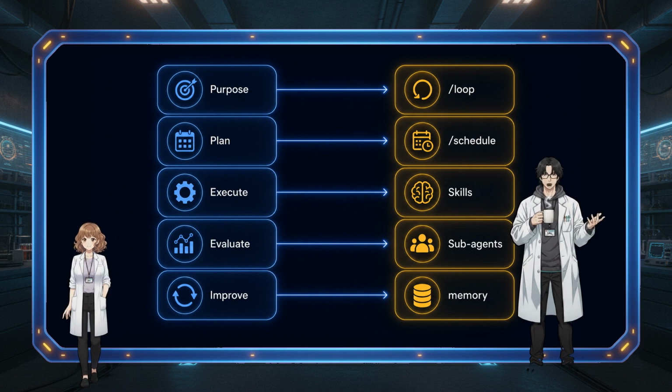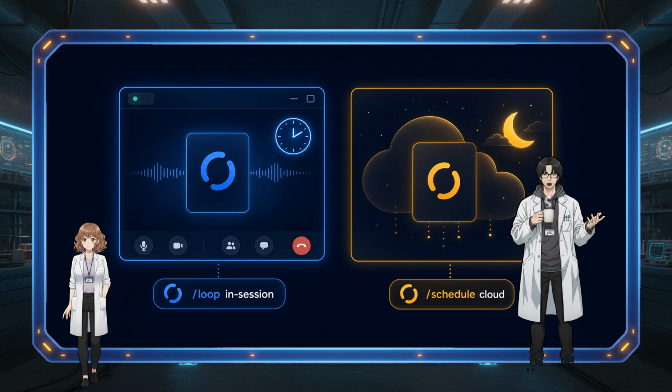Subagents split the do it job from the check it job. Schedule is the trigger for when you want it running while you're asleep. It survives after you close the session, and the memory files are your memory. Loop and schedule, I'd mix those up. One line. Loop runs inside a session. Schedule runs on a recurring basis with no session. Skills are the asterisk capability either one calls. Hold just that and you're set.